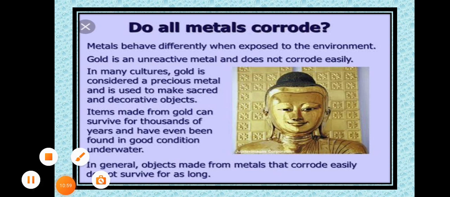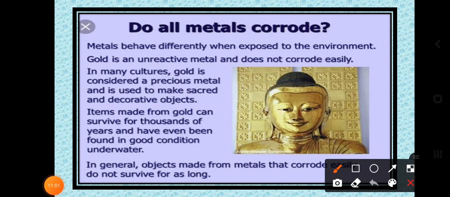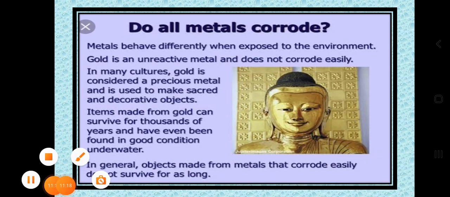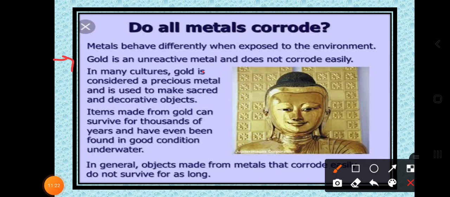Corrode or corroded? Dear students, just recall this. Is gold corroded? No. Is silver corroded? No. Is mercury corroded? No. So that's why we have to think about this. Metals behave differently when exposed to the environment. Yes, this we have learned. And gold is an unreactive metal and does not corrode easily.